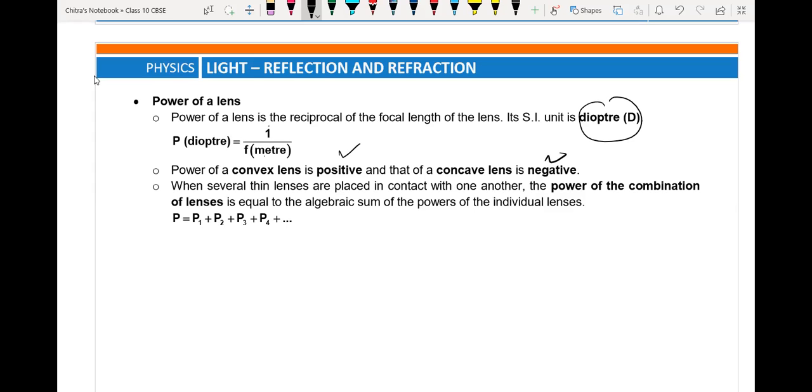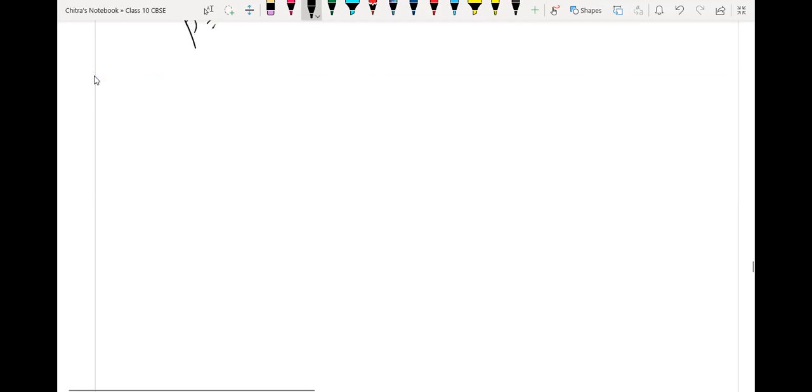When several thin lenses are placed in contact with one another, the power of the combination of the lenses is equal to the algebraic sum of the powers of the individual lenses. So we have P equals P1 plus P2 plus P3 plus P4, and so on. Here we have completed the chapter now.